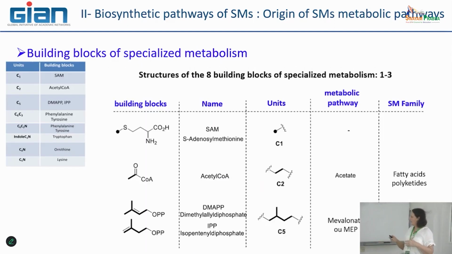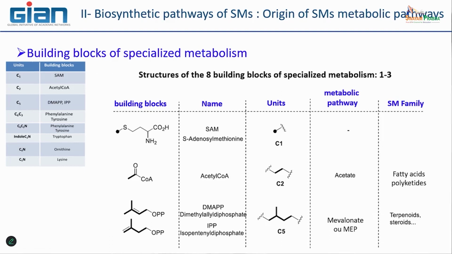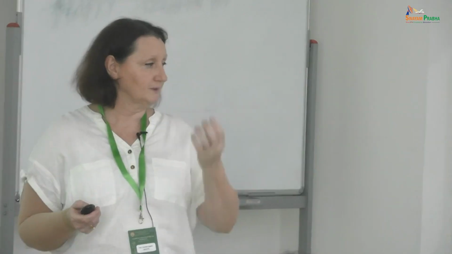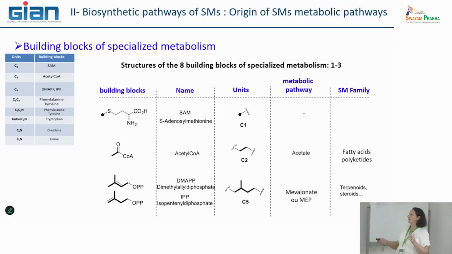To give some more detail, I propose a more detailed table in which you can observe these different building blocks. For example, the simple one, where there is only one carbon that is the target of modification, is the SAM, which is S-adenosyl methionine. It's a very important first intermediate that can be modified or that can be used to modify other metabolites. And this is what we call the C1 unit, because there is just one carbon that is involved in the reaction.